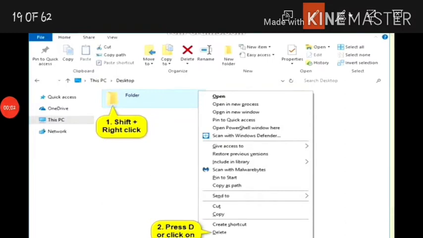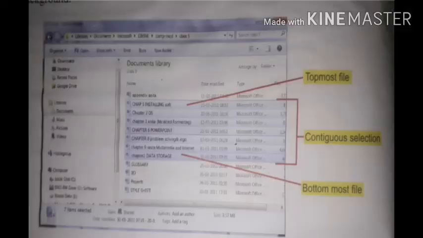Third method, the right click method to delete a folder. First select the folder which you want to delete and right click on that folder, followed by the delete option. Click on the delete option. This deletes your folder. In all three methods, when you choose the delete option, the following delete folder dialog box appears. In that you have to choose yes to delete the folder.